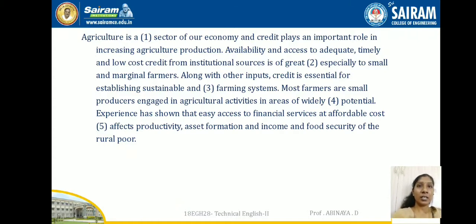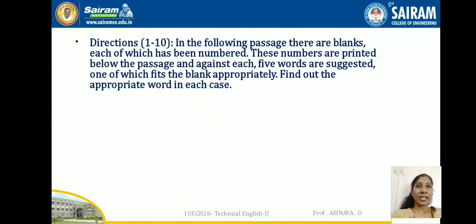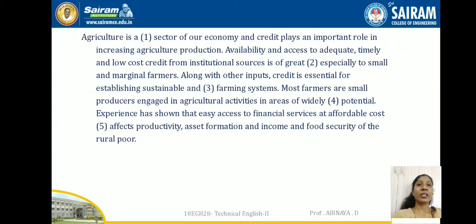Directions 1 to 10. In the following passages there are blanks, each of which has been numbered. These numbers are printed below the passage, and against each, 5 words are suggested, one of which fits the blank appropriately. Find out the appropriate word in each case. So let us see. Agriculture is a dash sector of our economy, and credit plays an important role in increasing agricultural production.